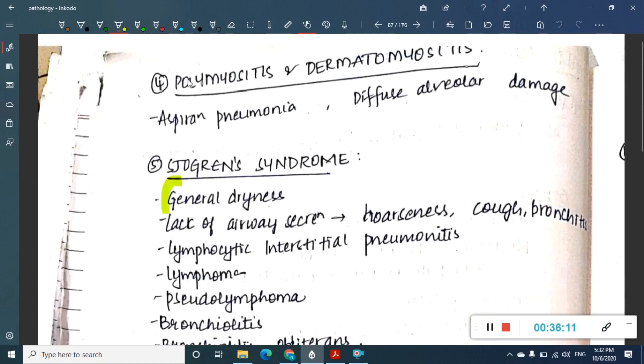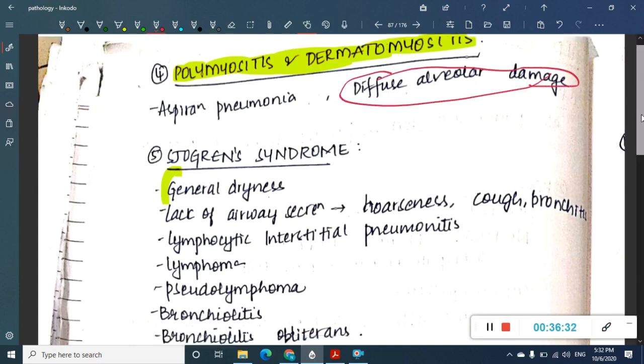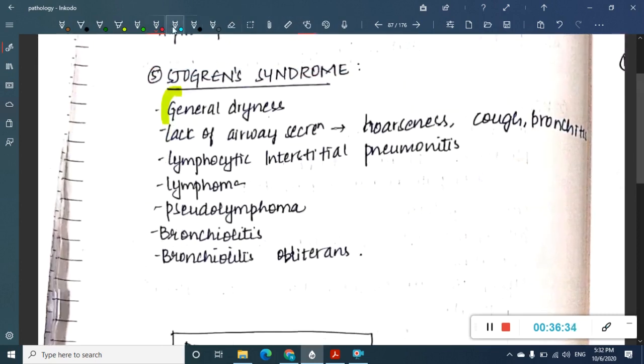Next, the next picture is polymyositis and dermatomyositis. Here this polymyositis and dermatomyositis is also an interstitial lung disease which is due to connective tissue disorder, and the main catching point here is diffuse alveolar damage. Next we have Sjogren syndrome.